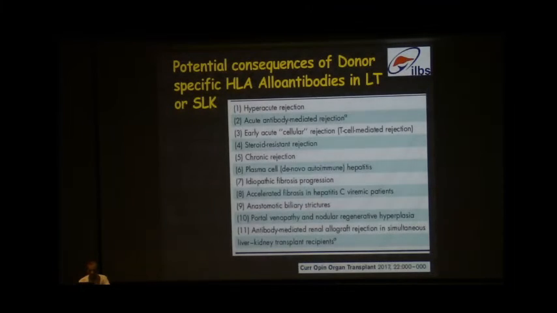So there is a list of things which can happen with the donor specific antibodies. It may be hyperacute rejection, acute AMR, early acute cellular rejection, steroid resistant rejection, chronic rejection, plasma cell hepatitis, or the other term, de novo autoimmune hepatitis, idiopathic fibrosis or accelerated fibrosis in hepatitis C patients, biliary issues, portal venopathy, and also antibody-mediated renal graft loss in combined liver kidney transplant patients.